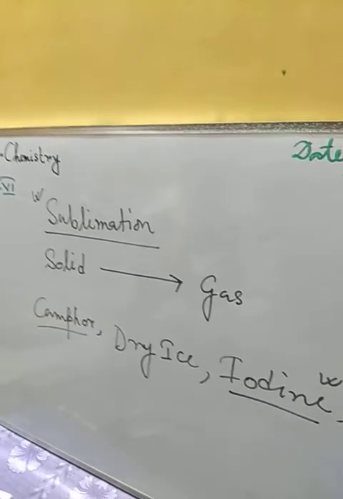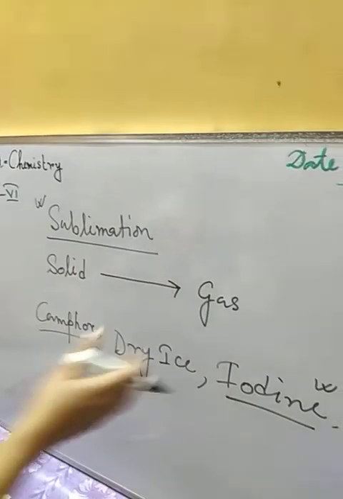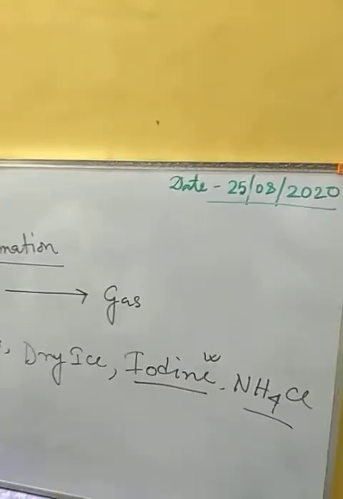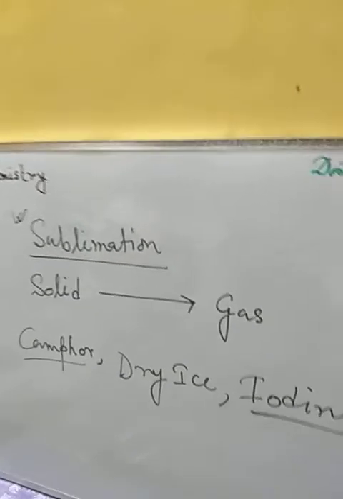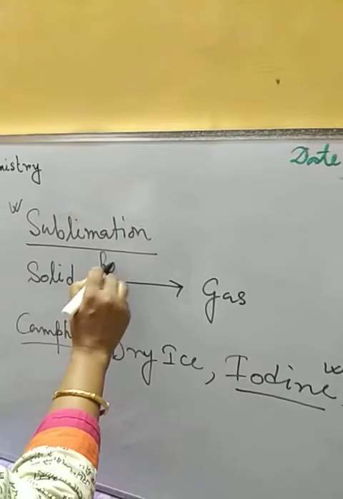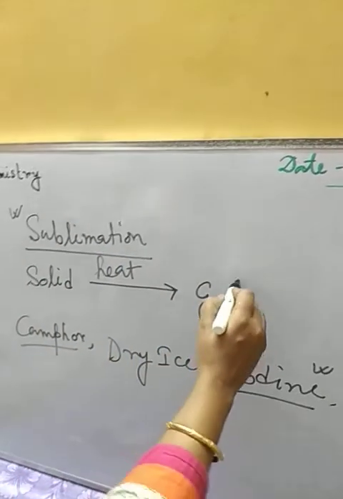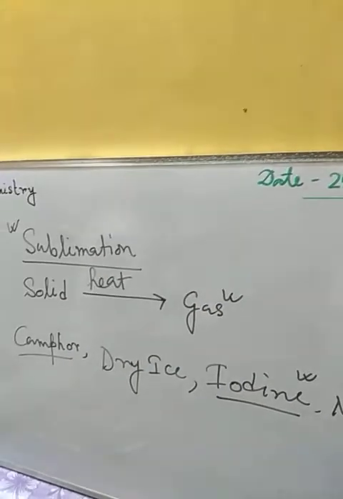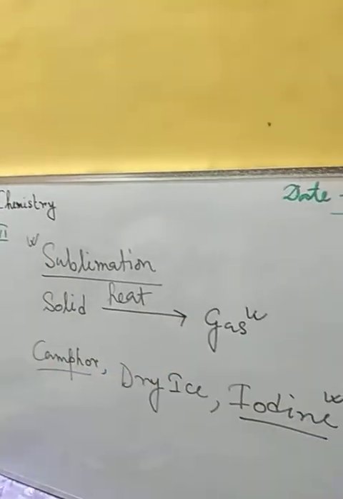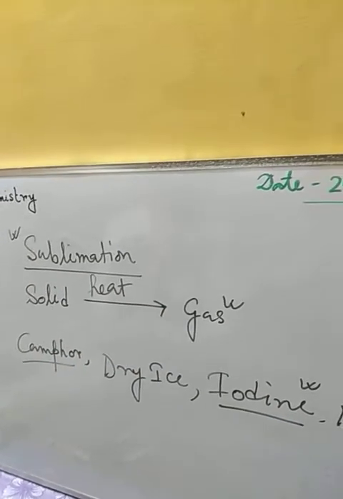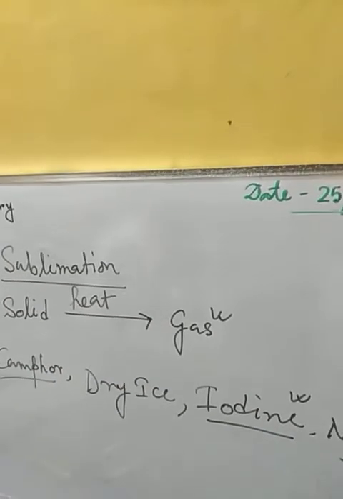When all these substances are in solid form, if we heat the solid form of these substances, directly we will be getting the gaseous form of the substances. It will not pass through the liquid state. We cannot see the liquid state here.